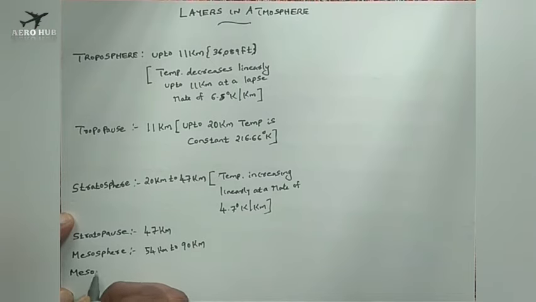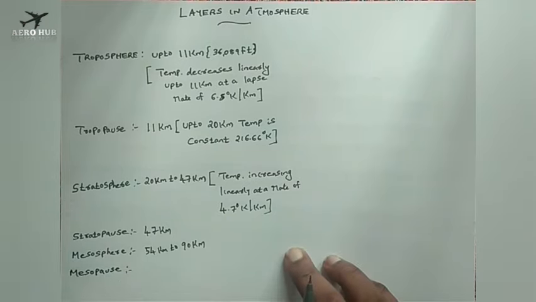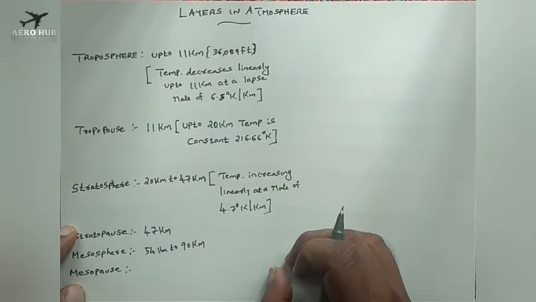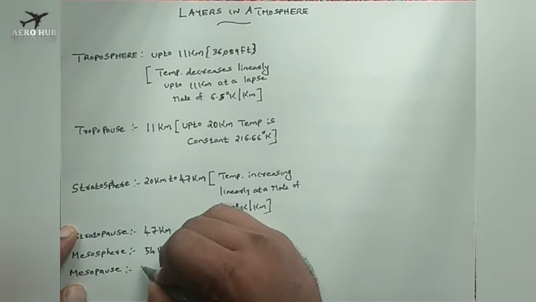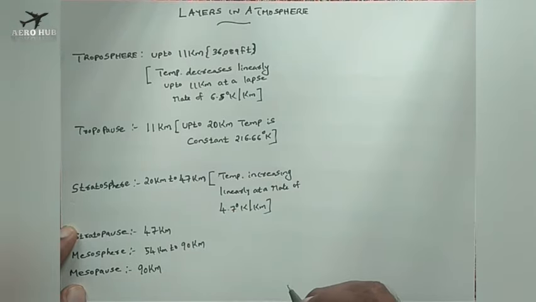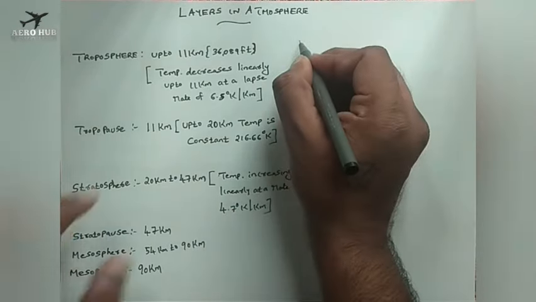I am not discussing the variation of temperature, pressure, anything for stratopause, mesosphere and mesopause, because that is beyond our curriculum. Okay, we are discussing the subject flight mechanics, that is up to your stratosphere. Okay, the mesopause is at an altitude of 90 kilometer. Okay, then we have thermosphere.